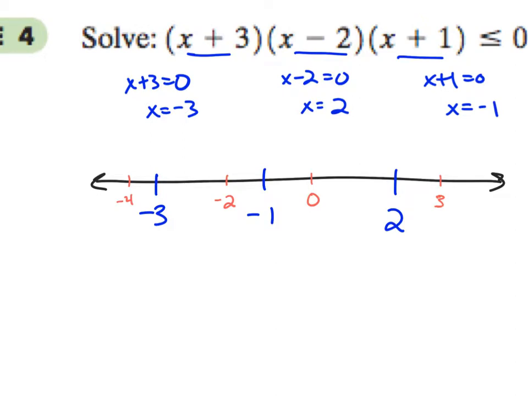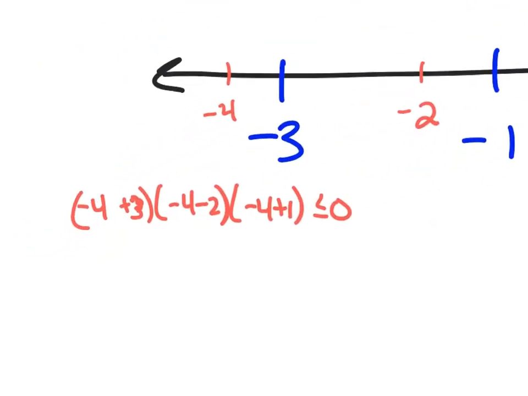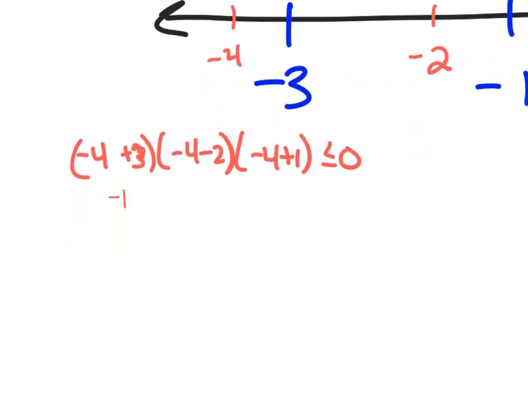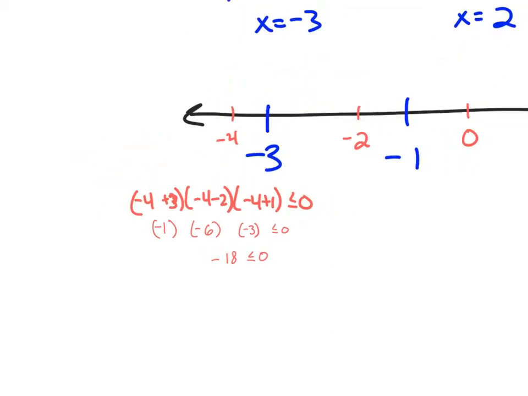So starting with -4. So -4 plus 3 times -4 minus 2 times -4 plus 1 is supposed to be less than or equal to 0. So -4 plus 3 is -1, -4 minus 2 is -6, -4 plus 1 is -3. And so negative times negative times negative is negative, and then 1 times 6 times 3 is 18. Less than or equal to 0? Yes, that's true. It is less than or equal to 0.